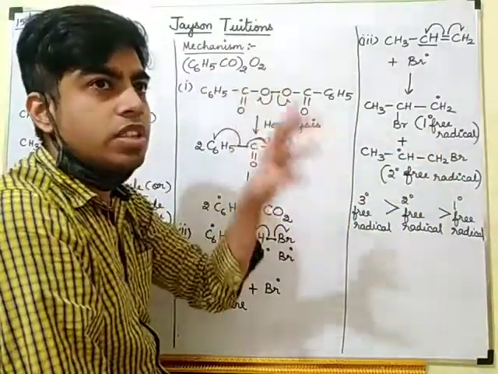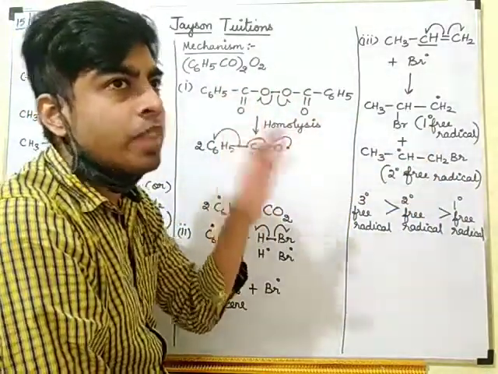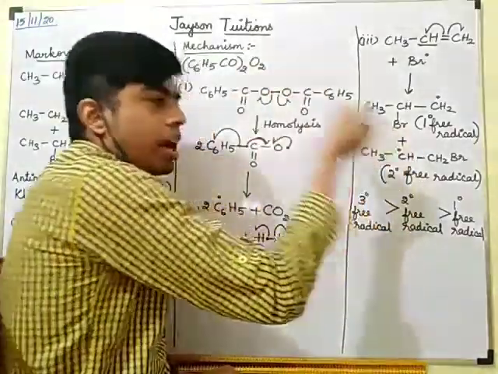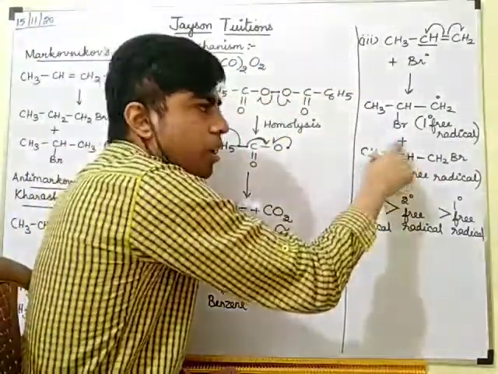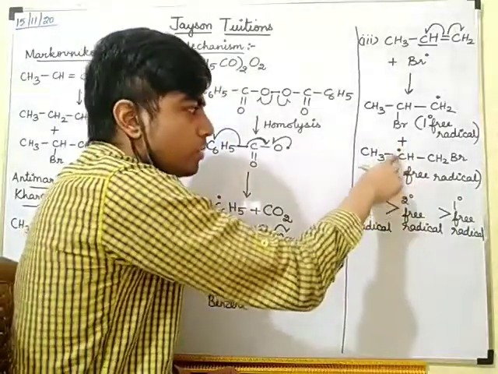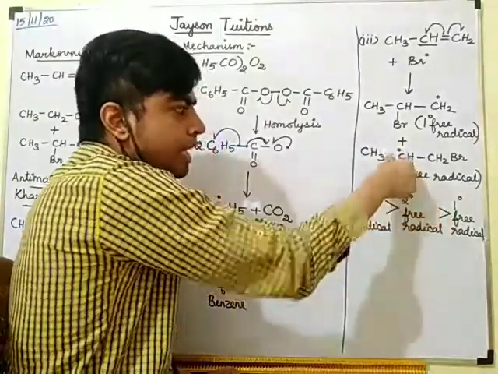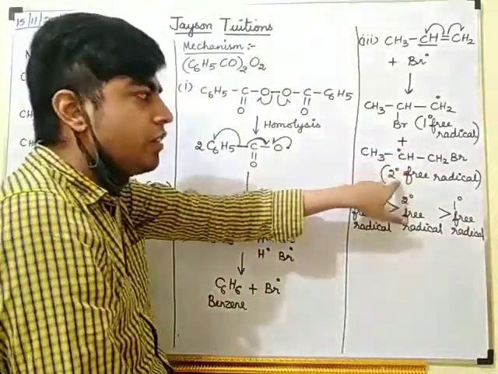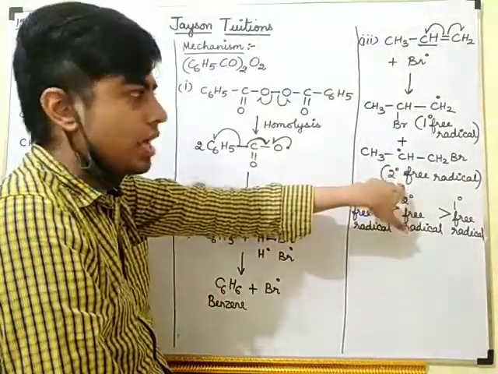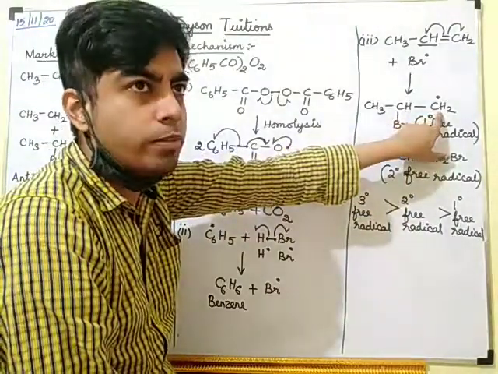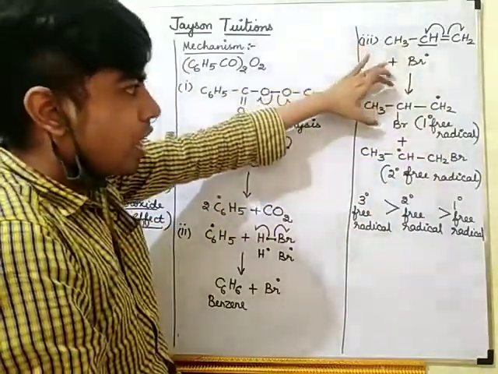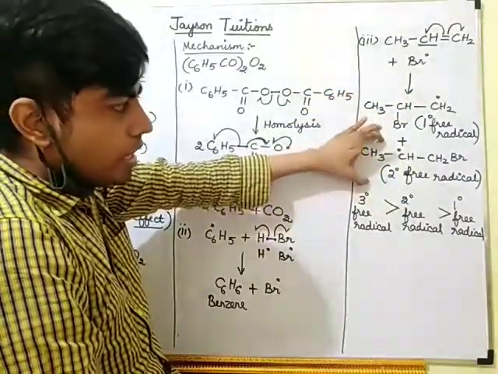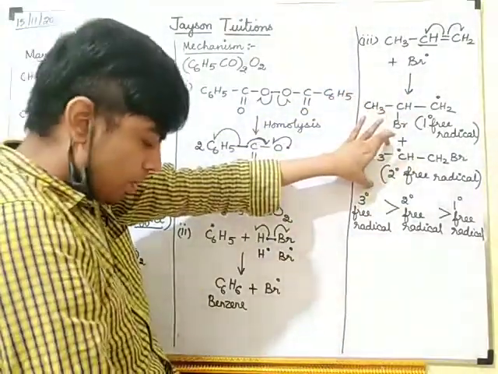In the previous Markovnikov's rule, we got a positive carbocation which was more stable, so bromine came and attached there. But with free radicals, again the secondary free radical is more stable. This free radical is not as stable, so the product we get from this will be less. The product we get from the stable one will be more.